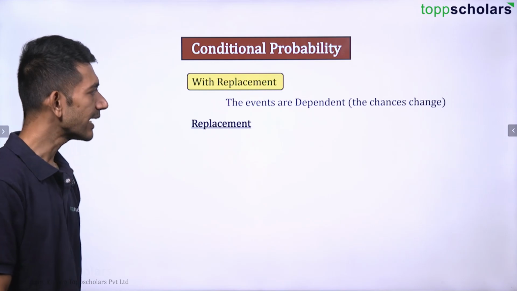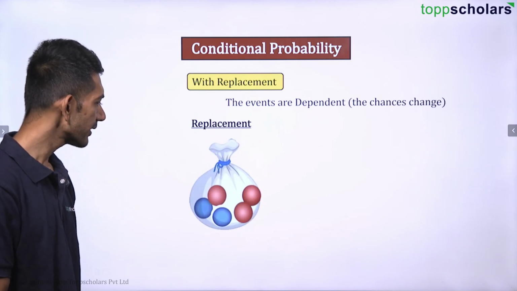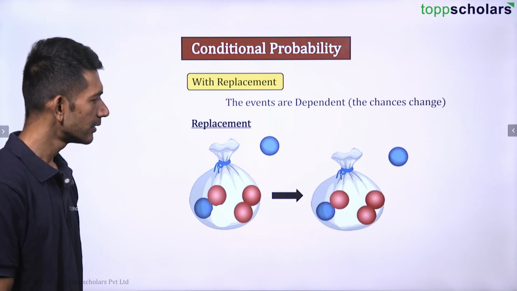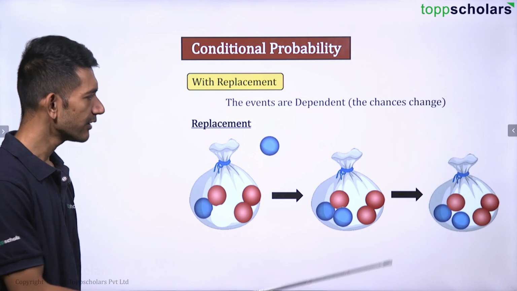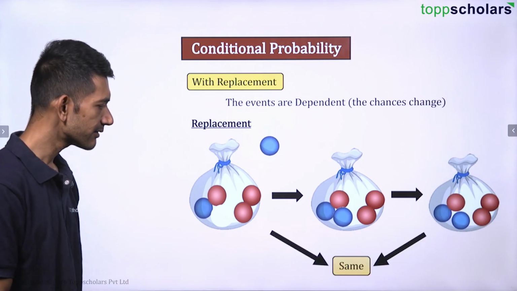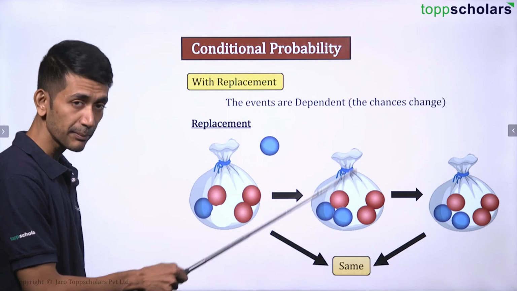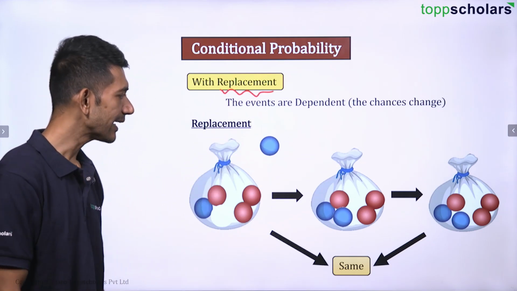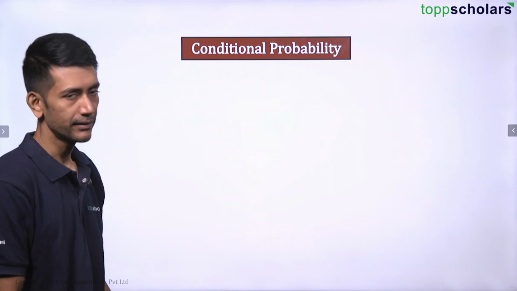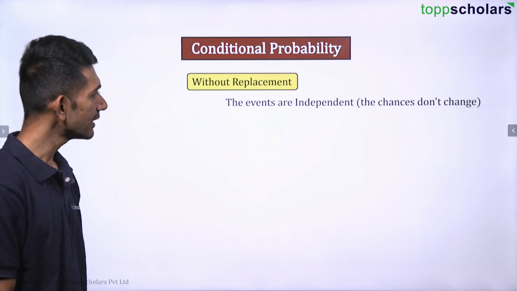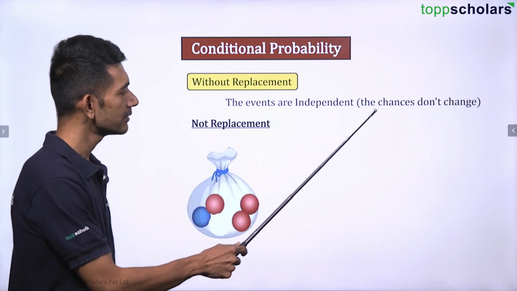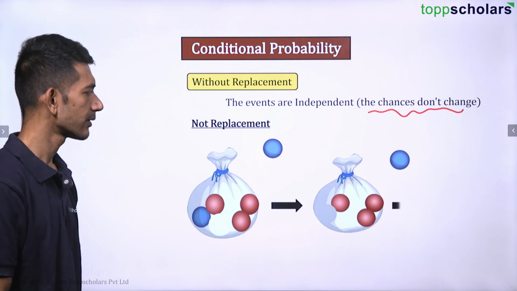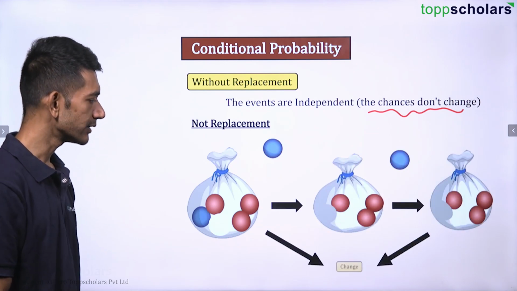Now the events are dependent, that is, the chances change. If you see, there is a blue ball, and then if you put it back, it's going to be the same, right? So in such cases, if you are replacing it, with replacement, they are going to be independent. The previous one was without replacement. And with replacement, the chances do not change.